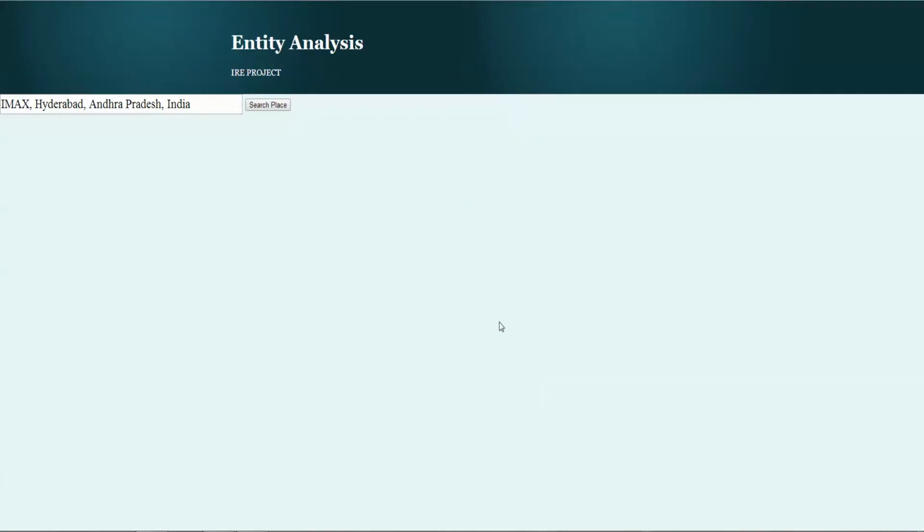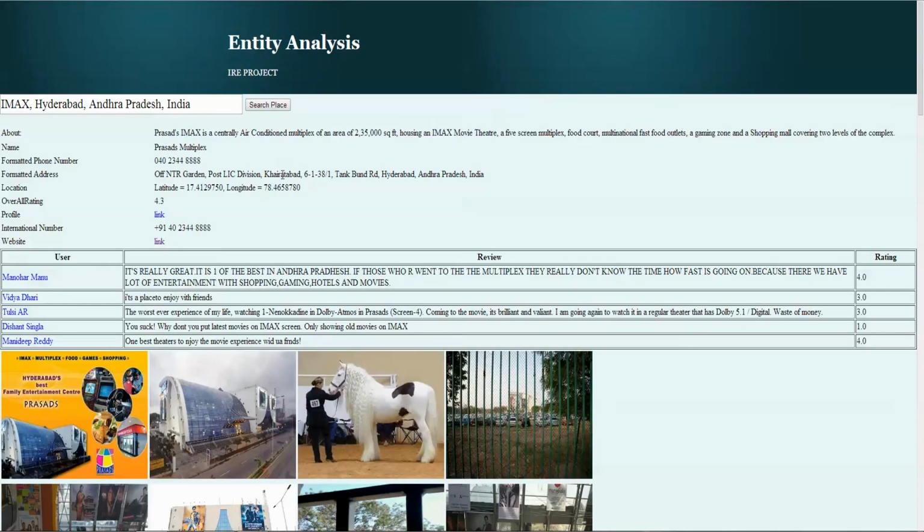This is the demo for entity place. Let's say we search for the place name IMAX Hyderabad. We have extracted all this information using various APIs, for example, name, formatted phone number, address, location, profile, including website. We also extract various reviews from Foursquare API and Google API given by various users about that place.